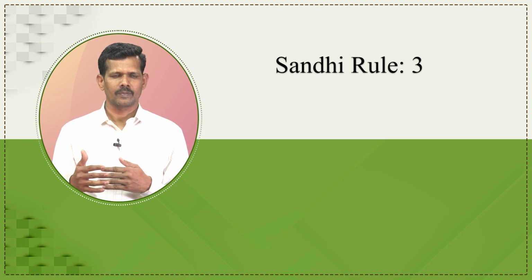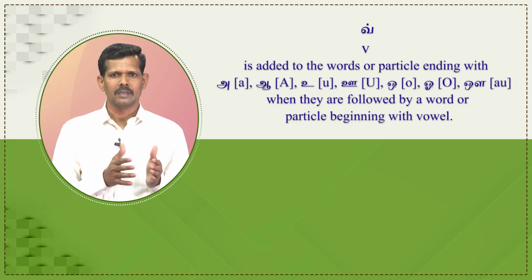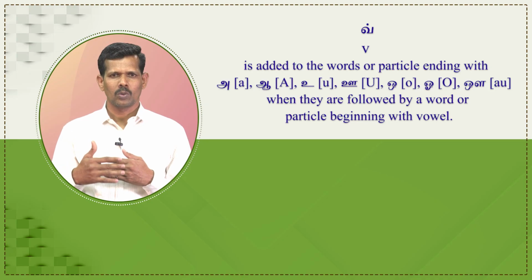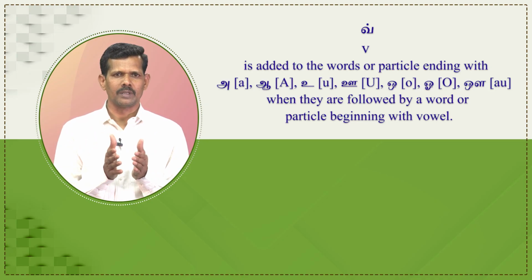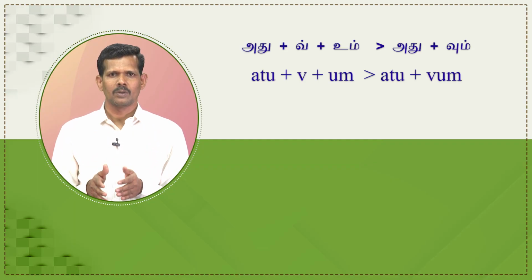Next one is the Sandhi rule 3. V is added to the words or particle ending with a, u, o, au when they are followed by the word or particle beginning with vowel. Accordingly, the structure is adu plus v plus um.